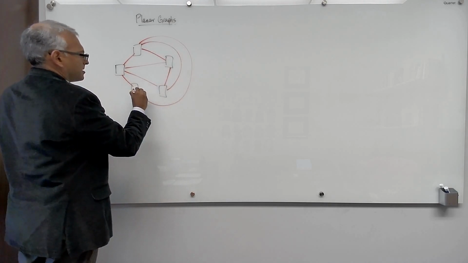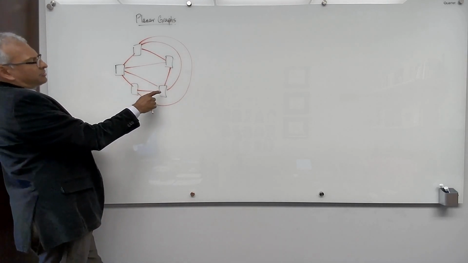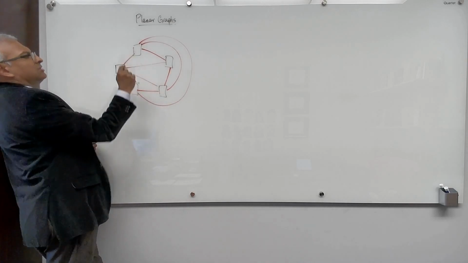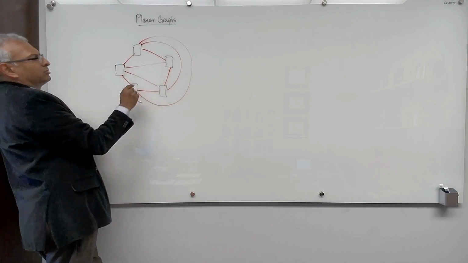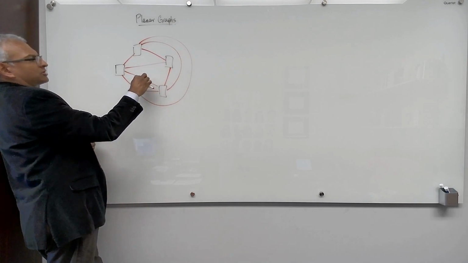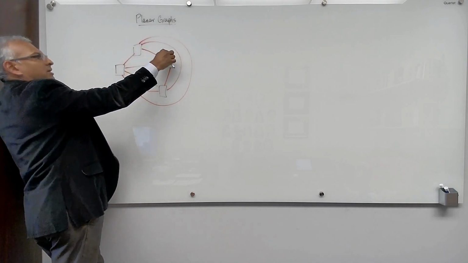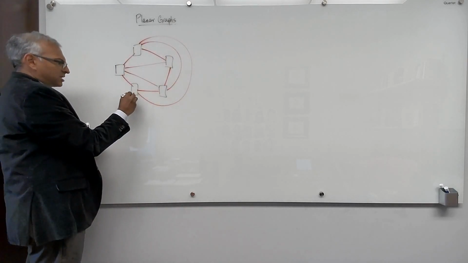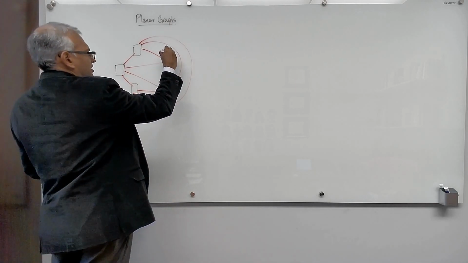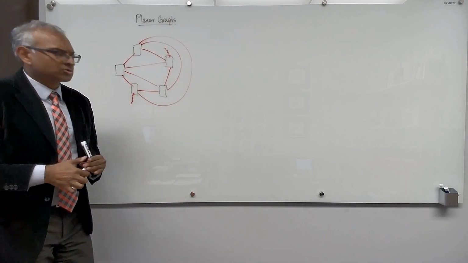And now let's look at this guy. He's connected to 3. He's connected to this, and this. He needs to connect to that guy. If he goes through, the wire is going to cross another wire. If he goes around, the wire is going to cross on that side. So this guy's got a dangling gold wire. This guy's got a dangling gold wire. And there's no way to connect them.